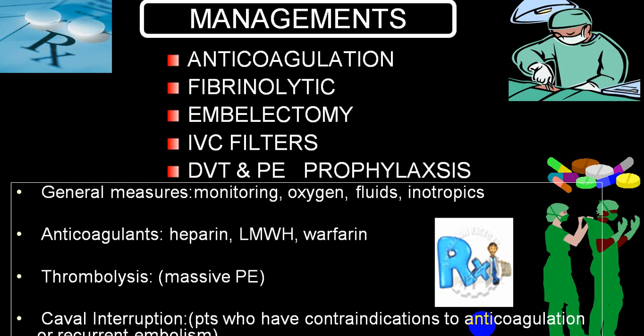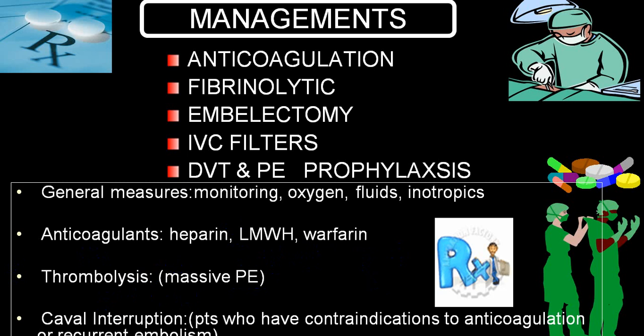You put it into the inferior vena cava because the most common cause of thromboembolism is deep vein thrombosis in the lower limb. So you put a filter in the inferior vena cava, and the embolus will be filtered out there. And then you will have to give DVT prophylaxis. By and large, the general measures for a pulmonary infarct are monitoring, oxygen, fluid, and inotropes in a person who has developed cardiogenic shock. For anticoagulation, you can use heparin, low molecular weight heparin, or vitamin K related warfarin. Thrombolysis is very commonly utilized if there is a massive pulmonary embolism.